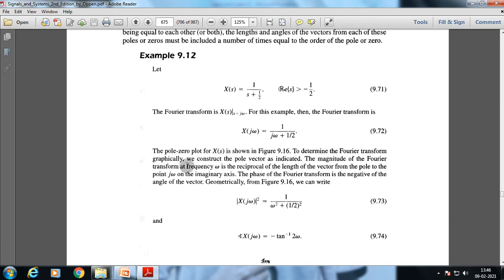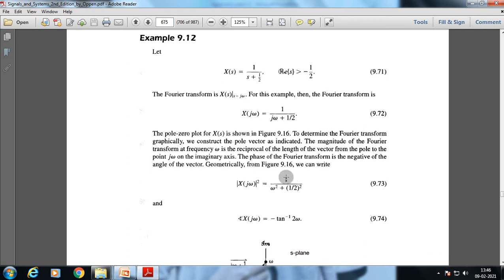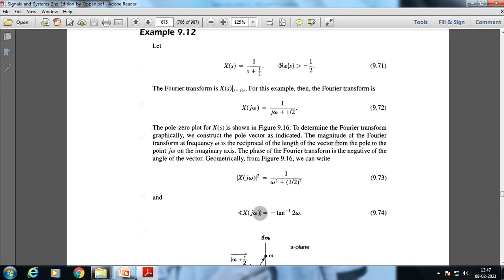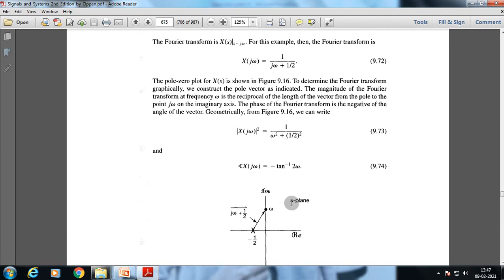The magnitude of the Fourier transform at frequency ω is the reciprocal of the length of the vector from the pole to the point jω on the imaginary axis. The phase of the Fourier transform is the negative of the angle of the vector. In geometric form, we can write the mod of X(jω) squared is equal to 1 by (ω squared plus half squared), and the angle of X(jω) is equal to minus tan inverse of 2ω. So it will be written here as this.